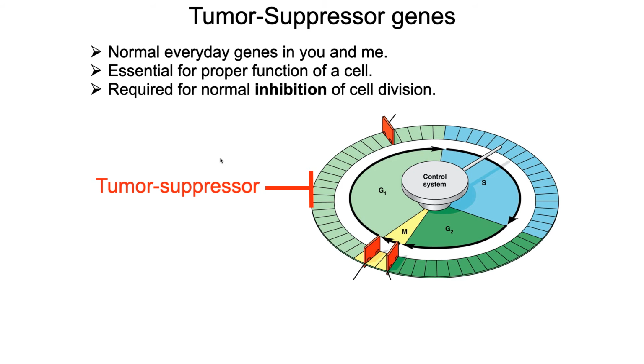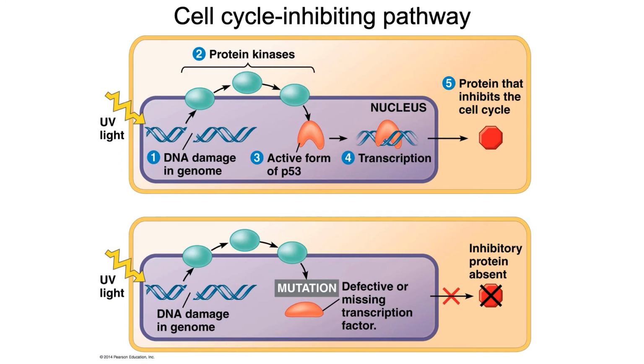However, if a mutation causes the protein encoded by the gene to no longer work, the cell can no longer give out a stop signal. So, for example, P53 is a very important protein within cells. And it is a protein that responds to UV light damage.